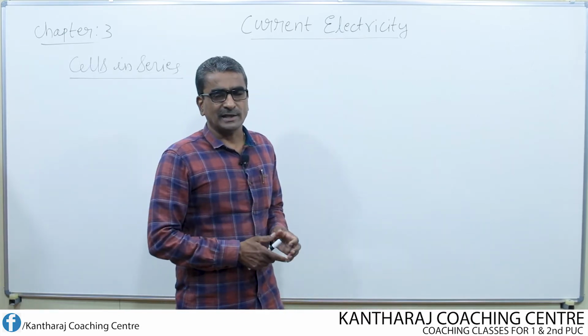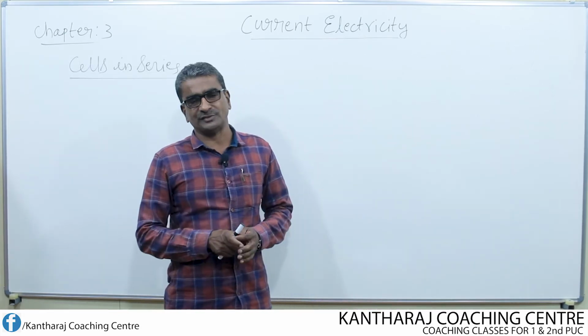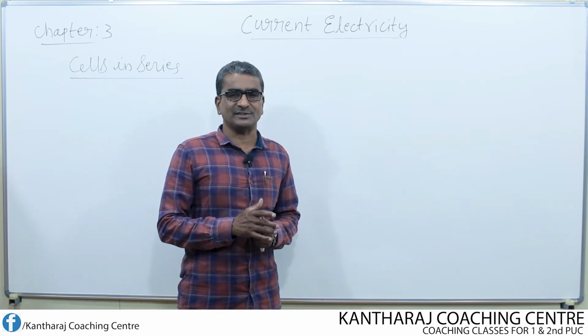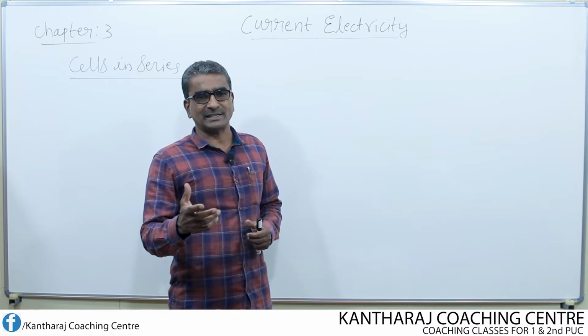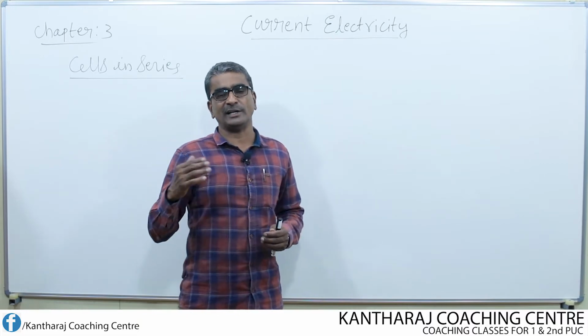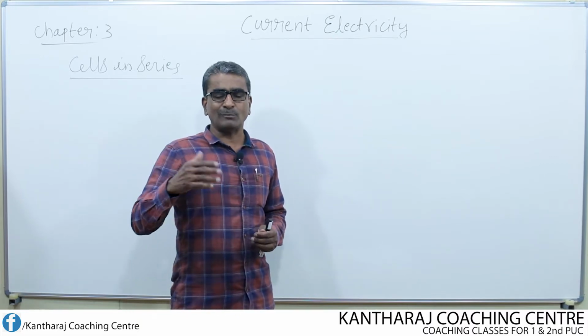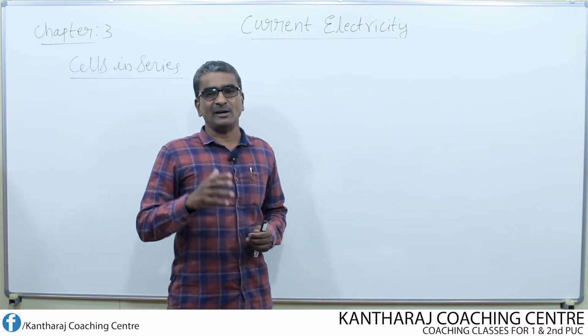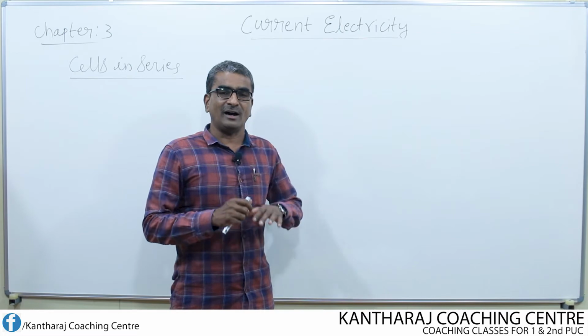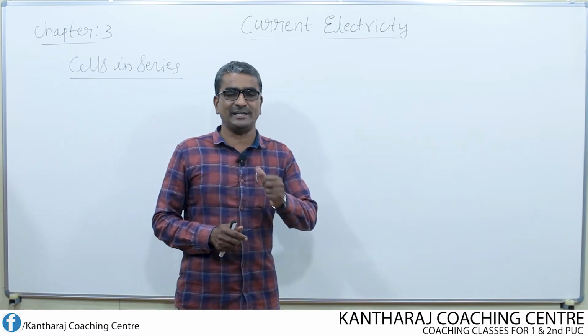We know that a battery is a combination of cells, but how do you combine the cells? Remember, to obtain a battery, cells can be connected either in series or in parallel. Two or more cells connected either in series or in parallel always constitute a battery.